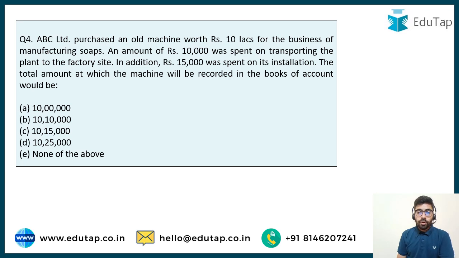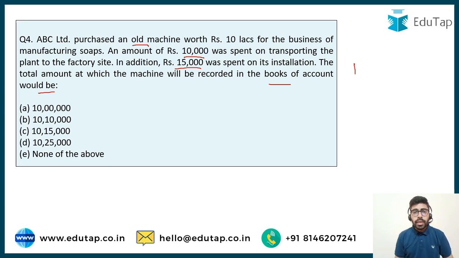So now here's another question. Let's see if you can get it correctly. ABC Limited purchased an old machine worth rupees 10 lakh for the business of manufacturing soaps. So it's a company, it has bought an old machine. An amount of rupees 10,000 was spent on transporting the plant to the factory site. This machine was transported to the factory and an amount of rupees 10,000 was spent. In addition, rupees 15,000 was spent on its installation as well. The total amount at which the machine will be recorded in the books of accounts would be. So we are being asked what should be the treatment of this particular transaction.